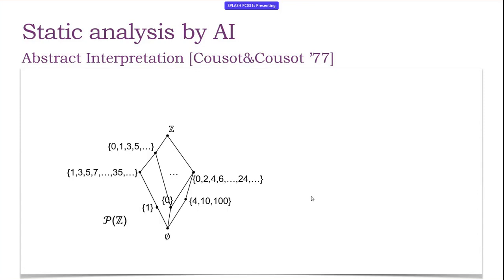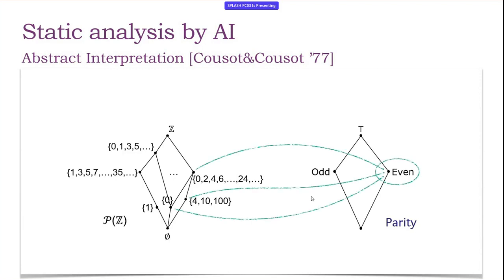Let's suppose we have programs computing, for instance, on integers. The concrete domain of values is the set of all the collections of values that can be computed during the program execution. On the abstract side, we decide which properties we want to observe precisely. In this case, suppose we want to observe only whether a variable is odd or even during the computation. The framework is based, first of all, on an abstraction function associating with each collection of values the best property in the abstract world that will approximate this information.